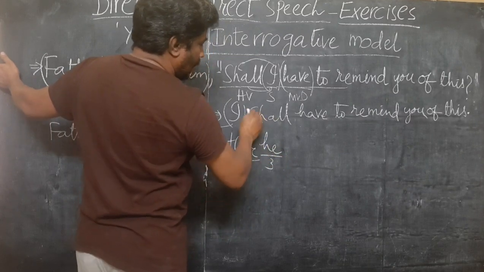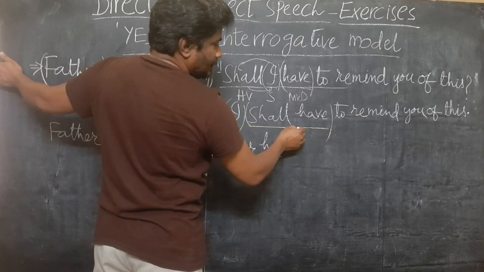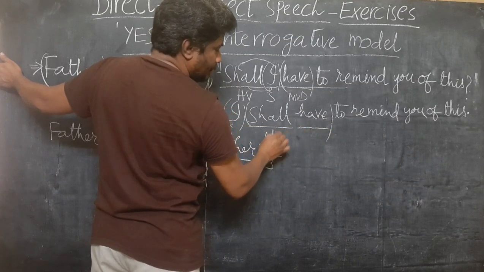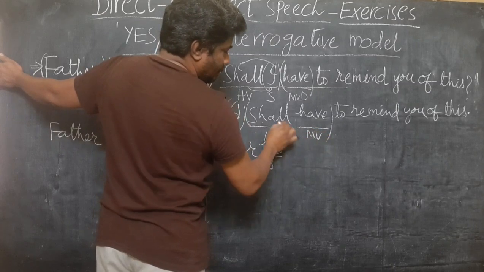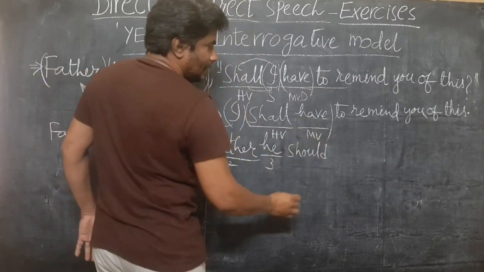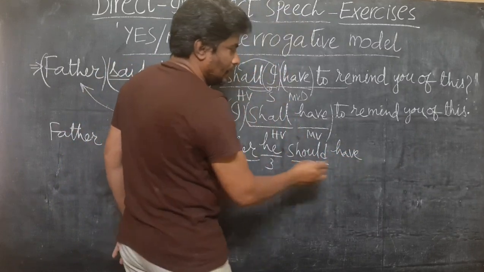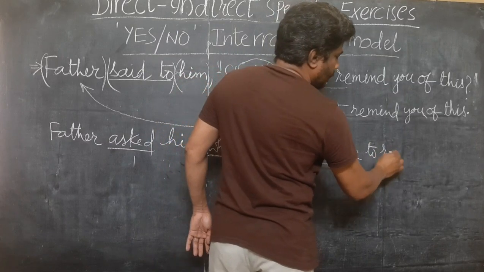Third change. And now the verb. Shall have is the verb. Here shall changes, have doesn't change. Only the first helping verb changes. This is the first helping verb, this is the main verb. Shall changes to should, and have doesn't change. See, 4 changes completed. To remind.